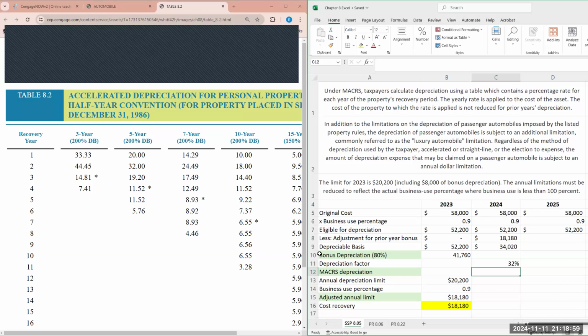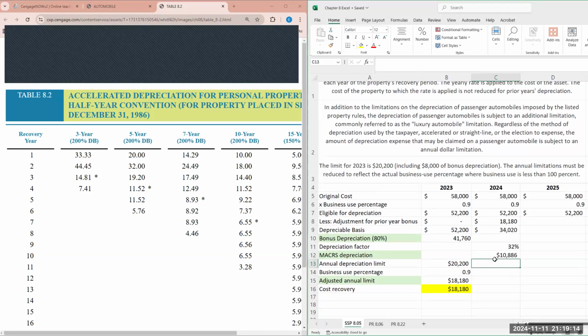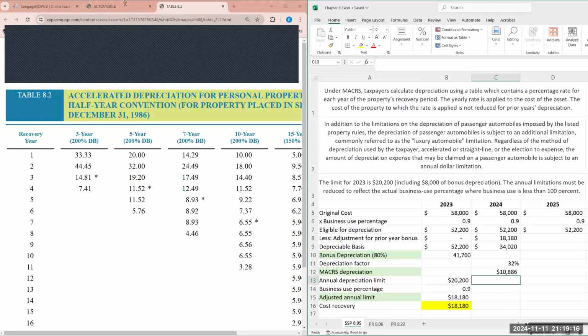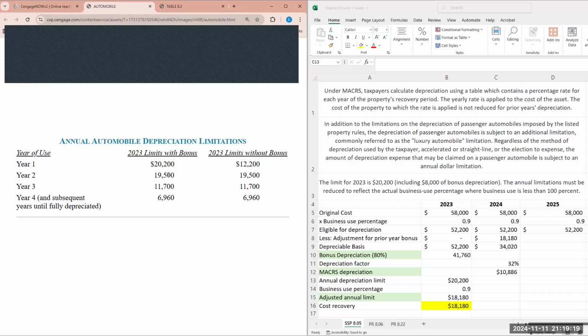Now we need to determine, well, what is the MACRS depreciation? So the MACRS depreciation is the depreciable basis of $34,020 multiplied by the depreciation factor. So our MACRS depreciation would be $10,886. Now, again, IRS has certain rules. The maximum amount of depreciation, the maximum limit with the bonus is $19,500.